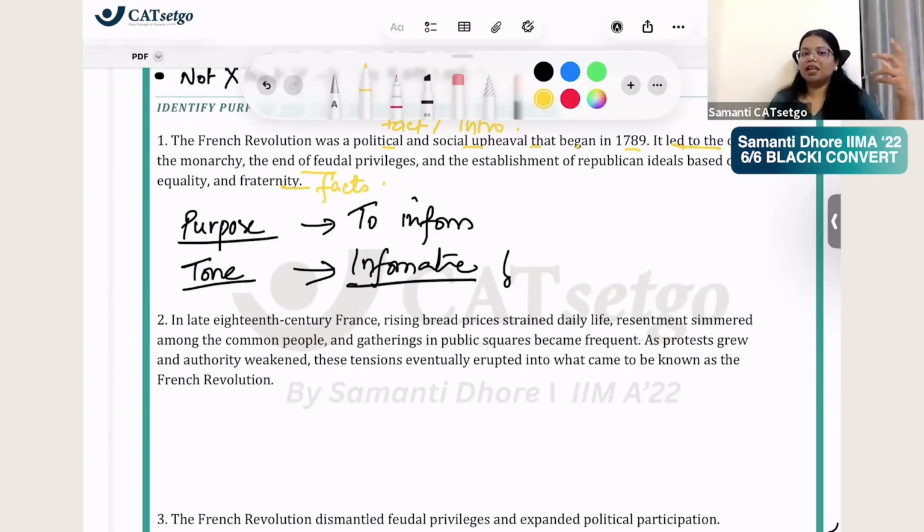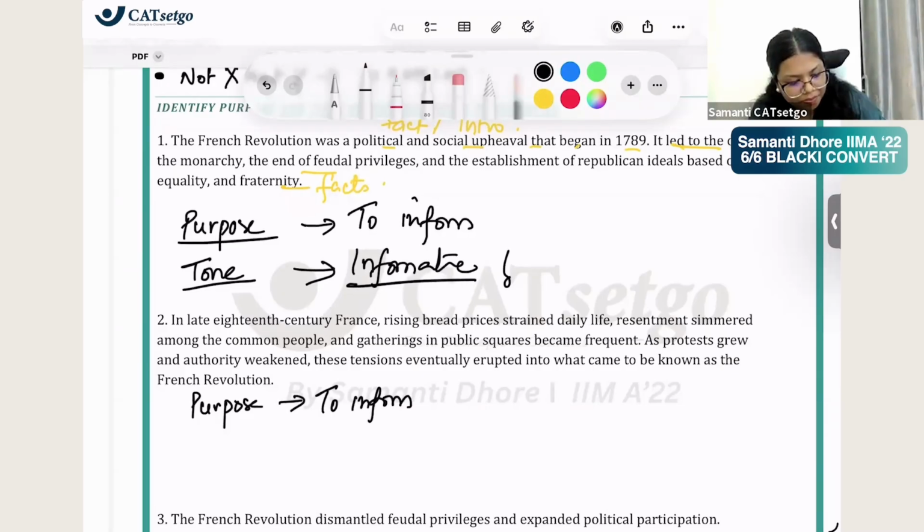But at first they are like it was a social and political upheaval that led to an overthrow of monarchy. Versus here it's like this happened and that happened and this happened and that happened and this is the French Revolution. So that is the difference. The purpose again, to inform. But the tone, descriptive.